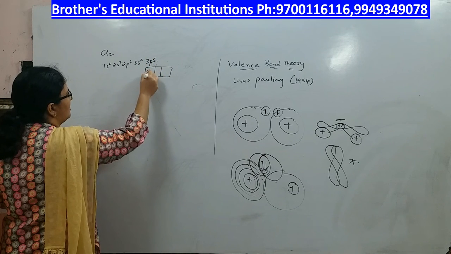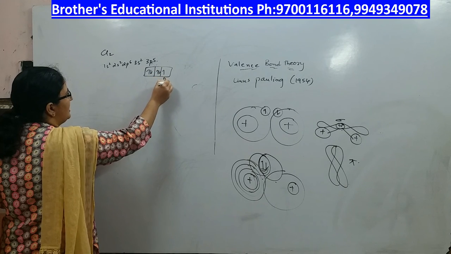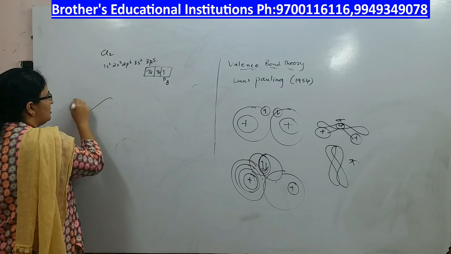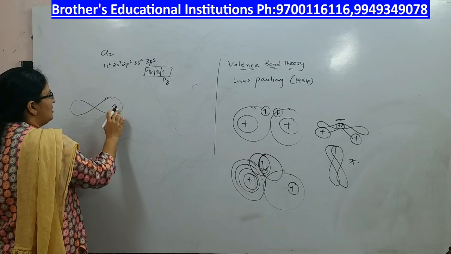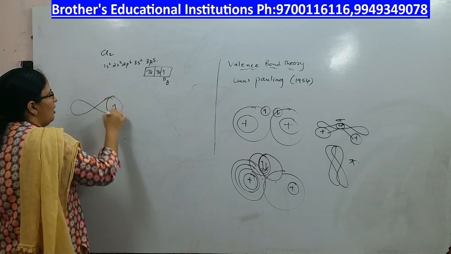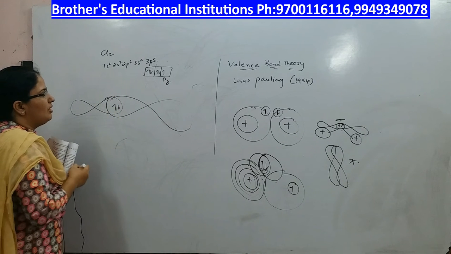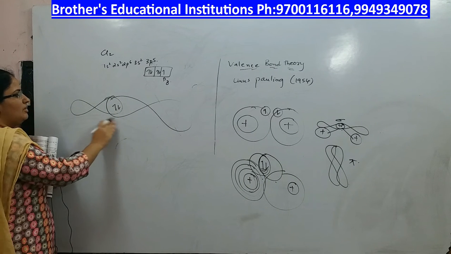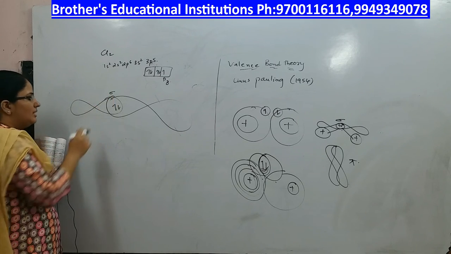So these 5 electrons are arranged like this. In the pz orbital there is 1 electron. So the electron present in the pz orbital overlaps with the electron present in the pz orbital of the other chlorine atom, and this is how the bond formation looks. It is forming a sigma bond.